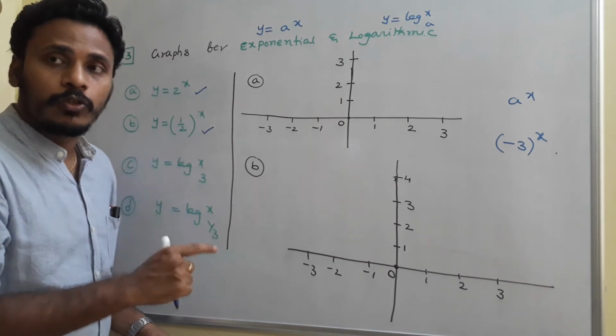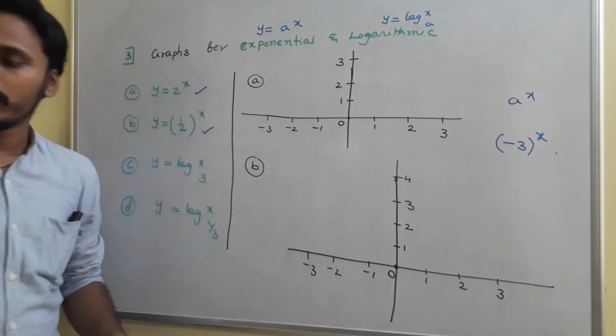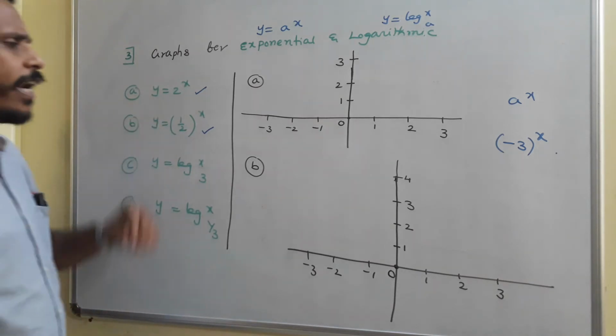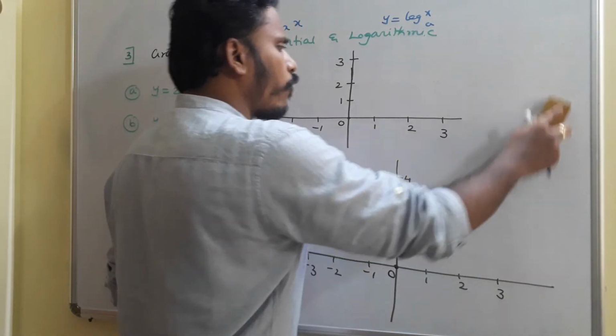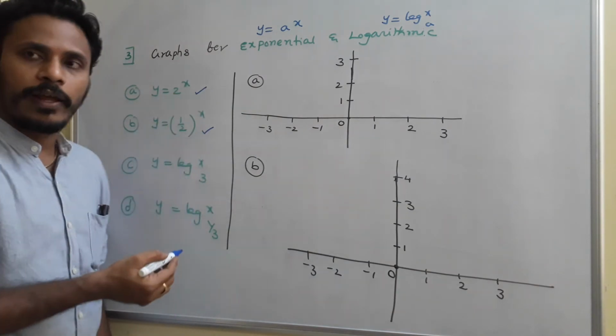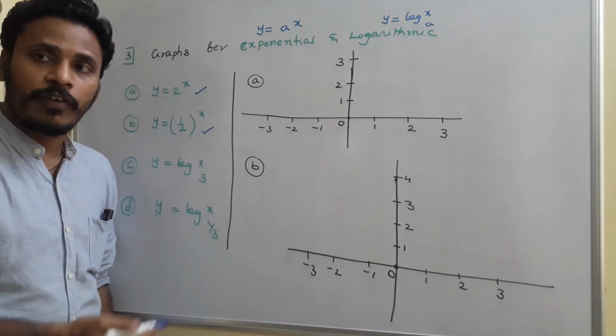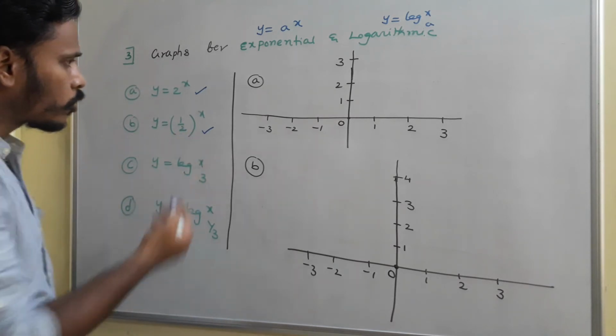A is positive and we have just 2 chances. In one case, the value of a is more than 1. So for example, here I took it as 2. You may take 3, 4, 5, anything. Okay, I will discuss the sketch for y is equal to 2 power x. In a similar way, you try to sketch for y is equal to 3 power x or 5 power x, like that. So y is equal to 2 power x.